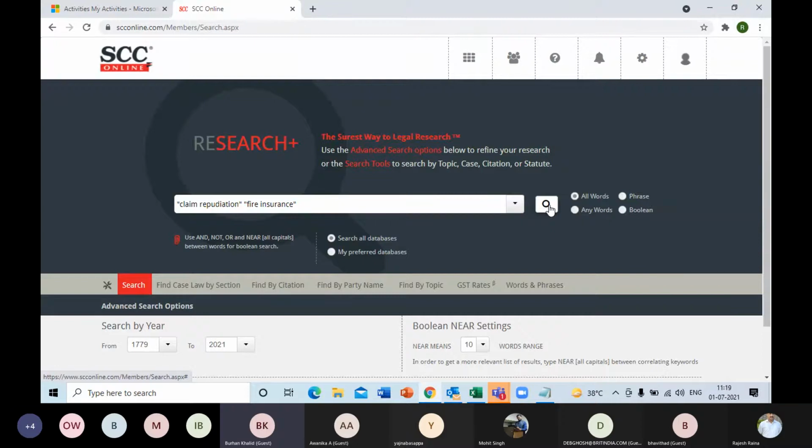And since it was an insurance, so it's a fire insurance. So generally, I am sure there must be judgments on this issue. There are law firms like Thule and Co. whose core work area is nothing but insurance. Yet we are not able to find these. I'll tell you why I asked you these words.